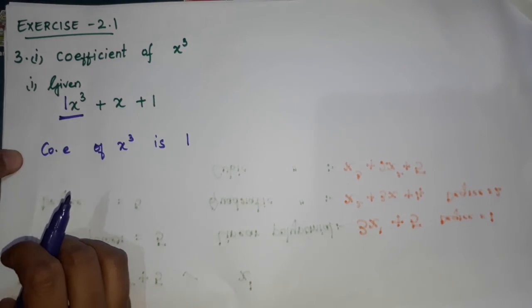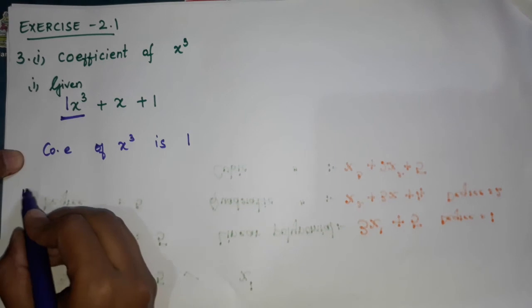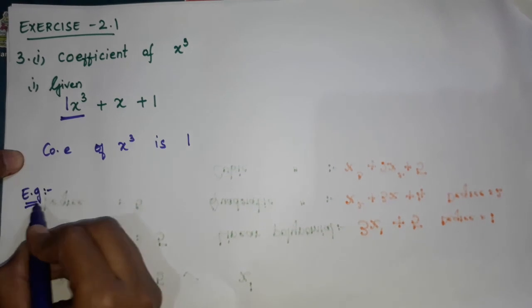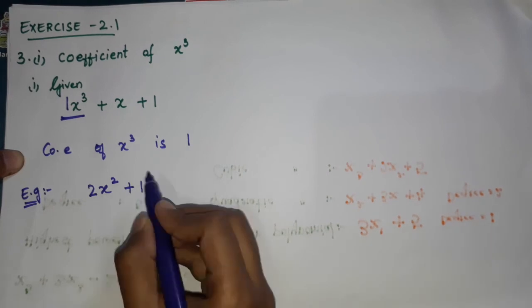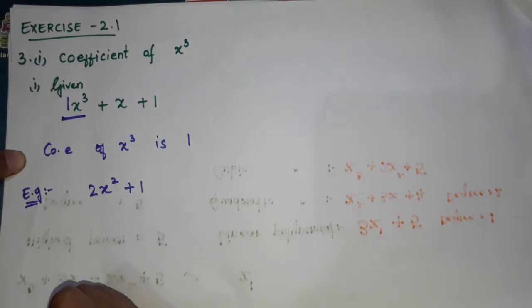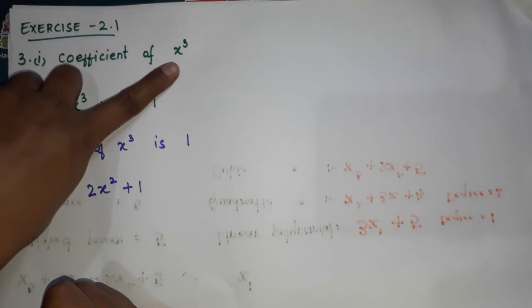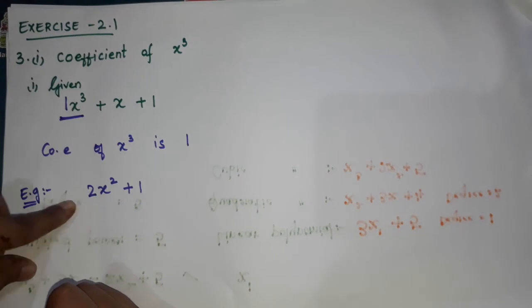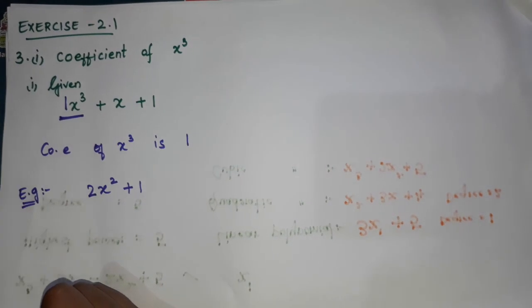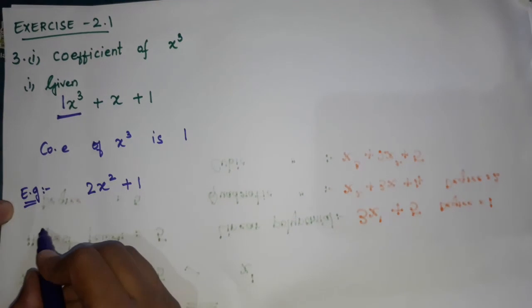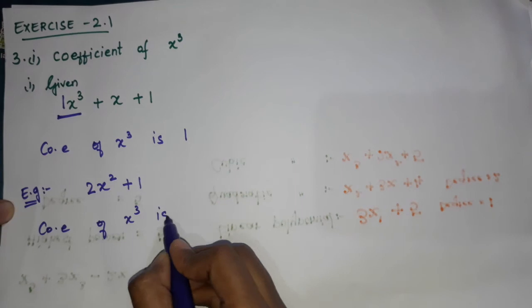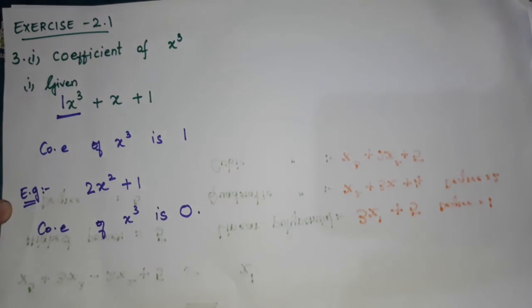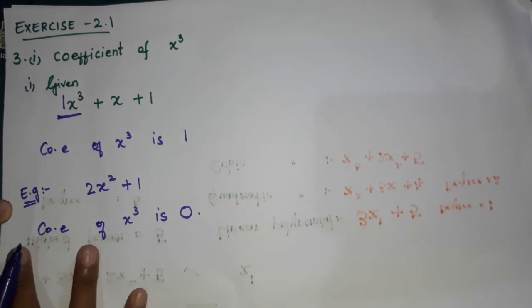Now I am taking an example of my own, children. You need not copy that. So see here, if the expression is like 2x square plus 1, now here there is no x cube, right? The question is the coefficient of x cube, na, children. So here, do we have x cube? No, we don't have x cube. So what will the coefficient of x cube be? The coefficient of x cube is 0. Okay now, children? I hope you all have understood it.